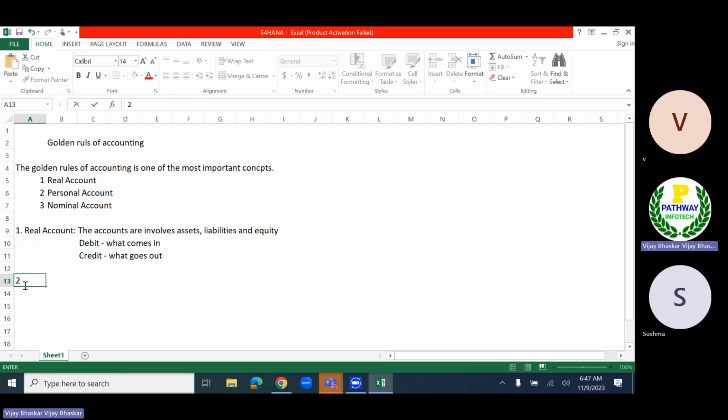Then the second one is the personal account. The personal account is related to persons. It is a general ledger account related to persons, where the transactions are happening.